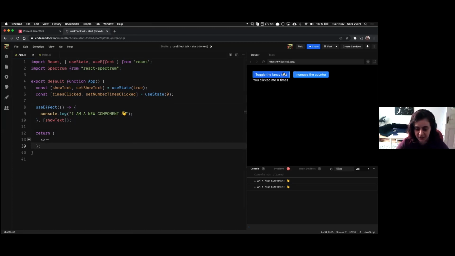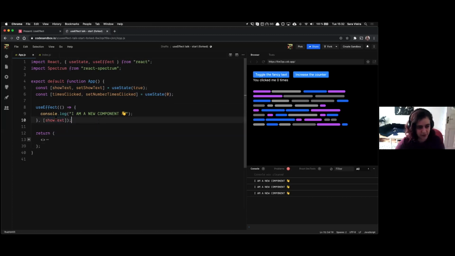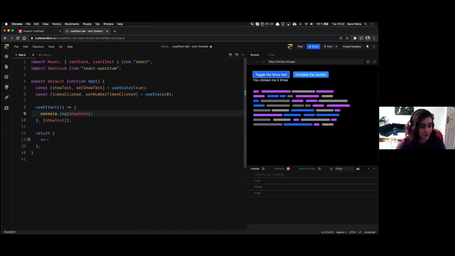But then if I change the text, it runs again, because the way React works is that when a state changes, it basically goes all the way to the top and says, okay, I need to run this entire function again. So if I put show text here, instead of I'm a new component, it's going to render true and false. Nothing of this is magic. I mean, everything is magic. But what I mean is that it actually re-renders the entire function and passes it a new value. So it says show text equals true to that function, and then console.logs it. It just says, when this changes, rerun the function. A re-render is literally a rerun of your function.